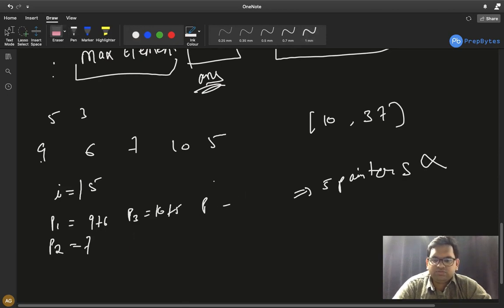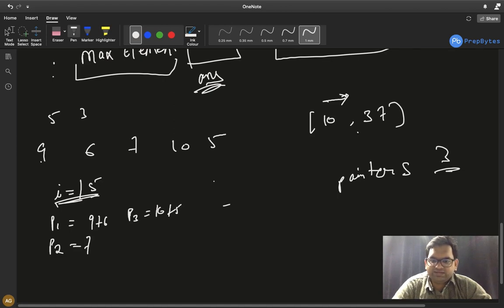So now we need just 3 painters. And do we have 3 painters? Yes, we do have 3 painters. So we got the final minimum answer. Why? Because we are starting with the min range and moving forward. So the first value that we get that satisfies the condition of the number of painters we have, that will be my answer. Okay, and then in the worst case it can go till the endpoint also, because we are just searching linearly.